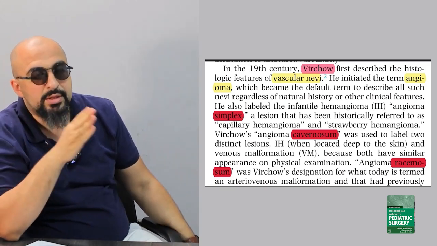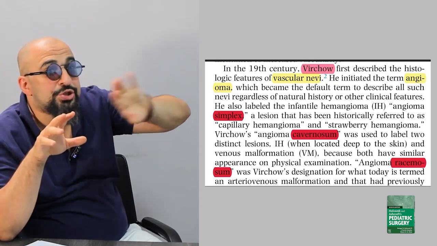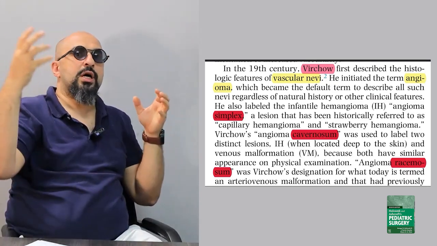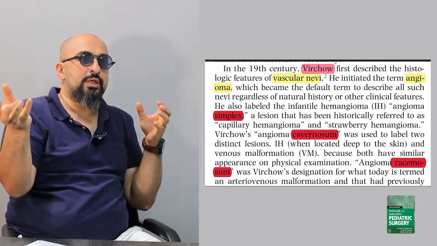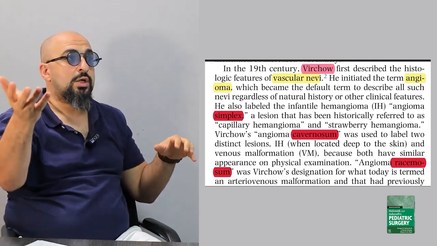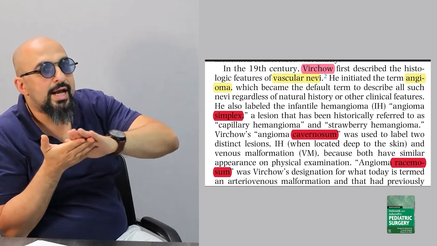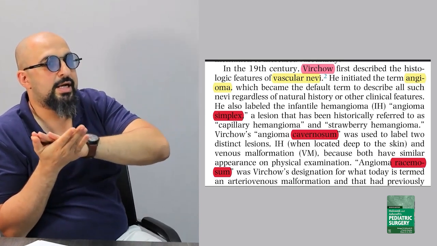The problem started here. Vascular anomalies are a distinct diagnosis, whether they are congenital or acquired, whether they regress or progress over time. They are a distinct problem, a distinct diagnosis.